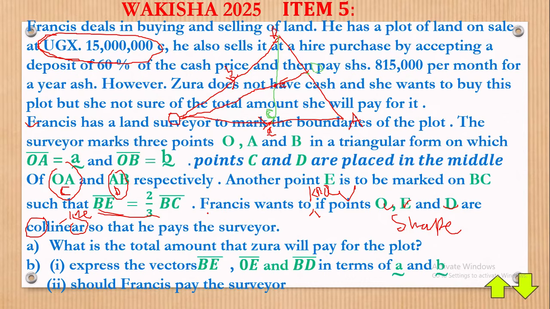In fact, vectors are the simplest. You should pray they bring one in the forthcoming exams anyway. Now since we have that, let's now go there. Now they want to express the vectors BE, OE, and BD in terms of that. You can only do that expression if you have this sketch already drawn. You have the sketch there as a rough cut. Let's now go and see the real drawing, and then we get started off.